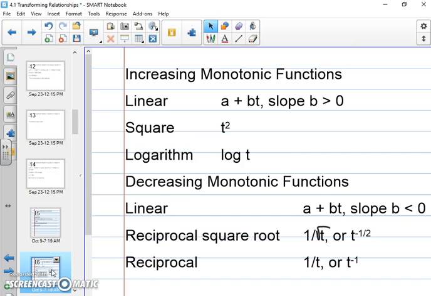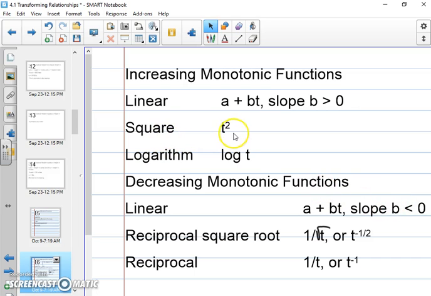And then here are the actual formulas. So I provided you guys with the guided notes, and I did not have this information on there because I wanted you guys to write them down. This one's fairly obvious. Now this is increasing, so b, the slope, is going to be greater than 0. For decreasing, we're going to have that lower.